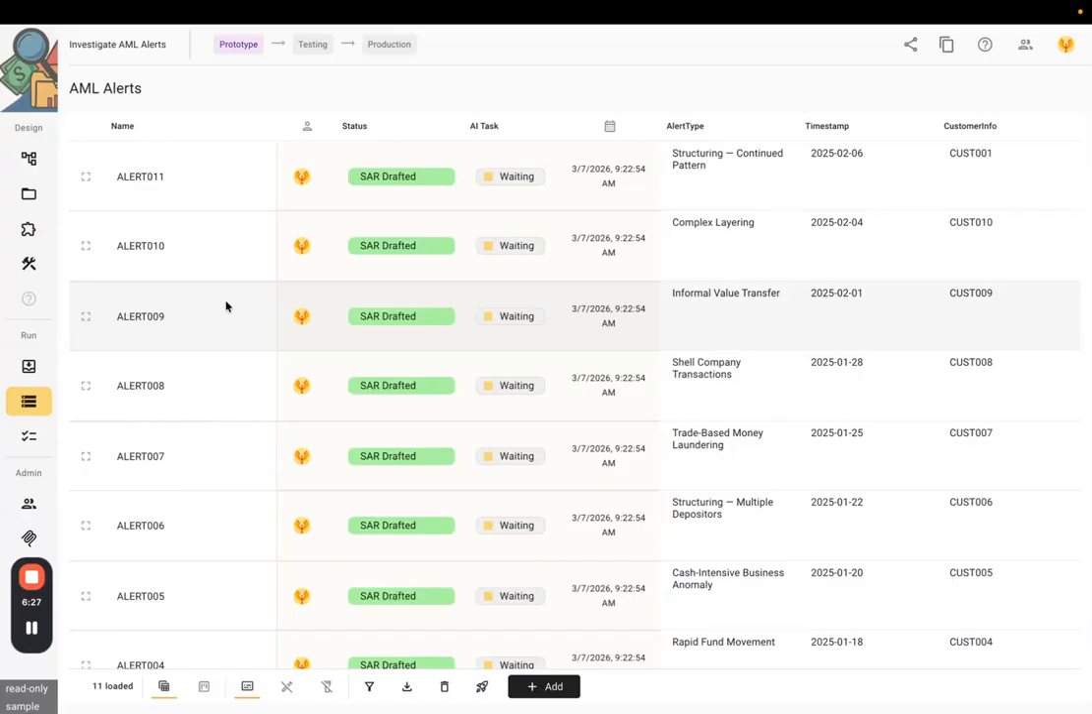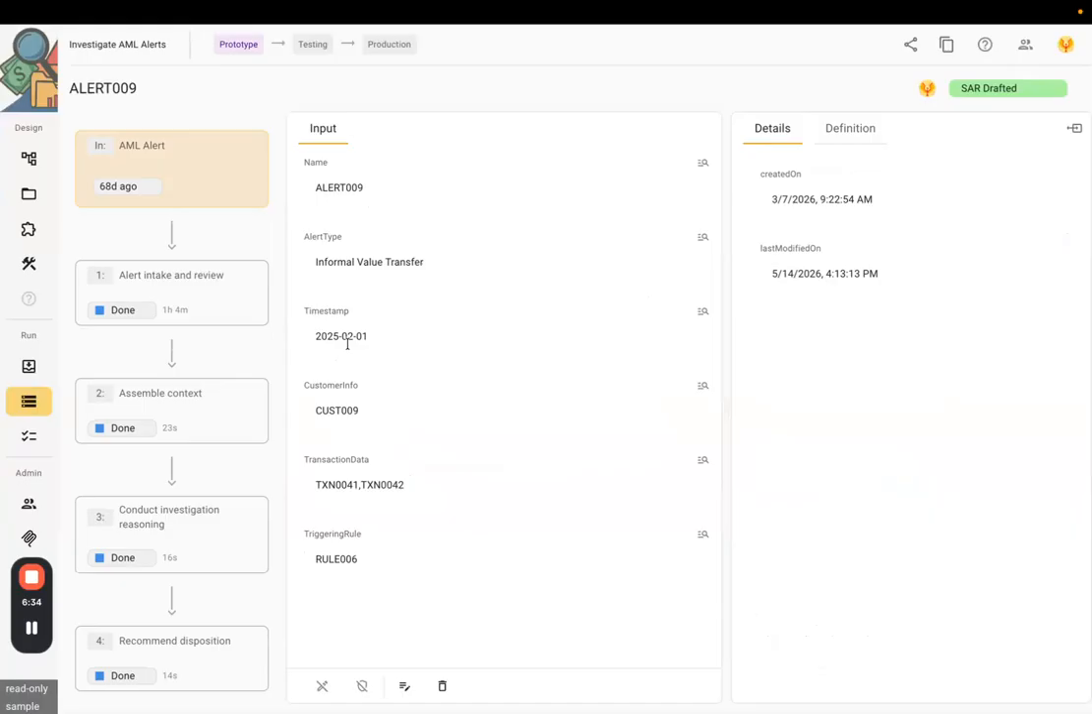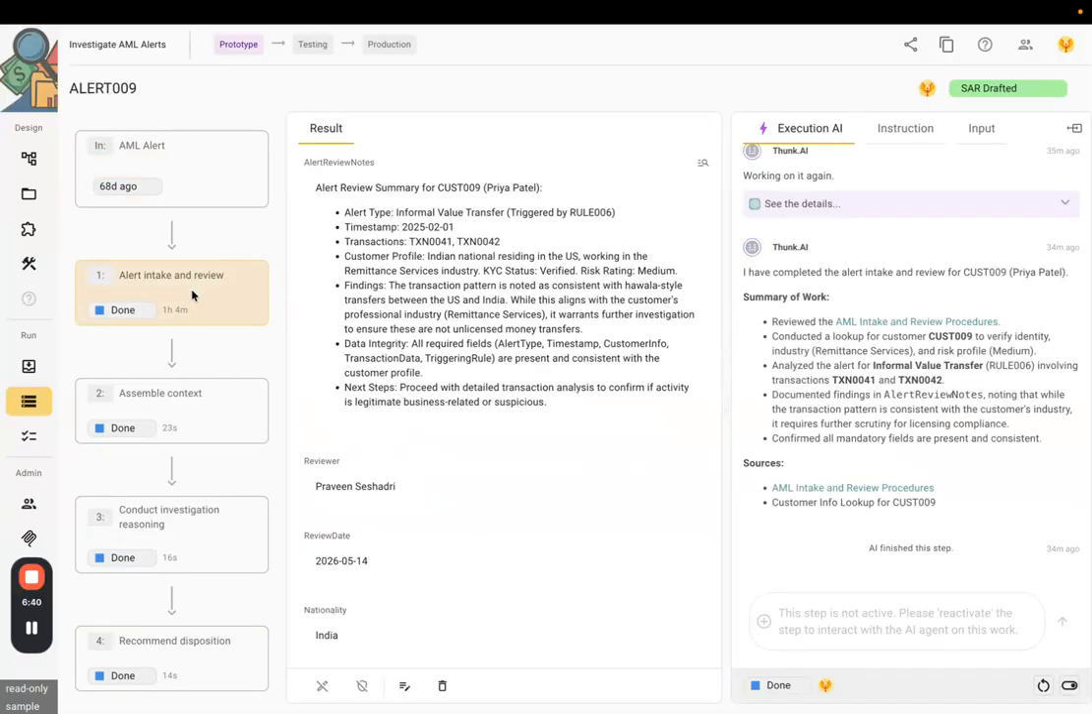In this demo, we've run through about 10 of them. Let's look at one. Here was the alert that came in for some particular customer with a timestamp and a couple of transactions that have been flagged. The platform has a workflow orchestrator. It runs the steps of the workflow we just saw on each alert. So it's run the first step of the workflow, and to do that, it's utilized an AI agent to actually execute the logic. So these are the results of the alert intake.